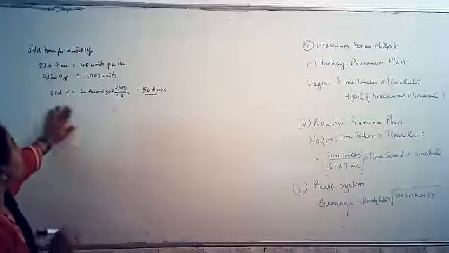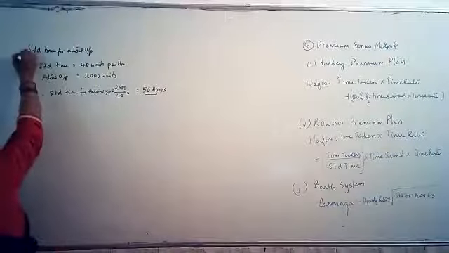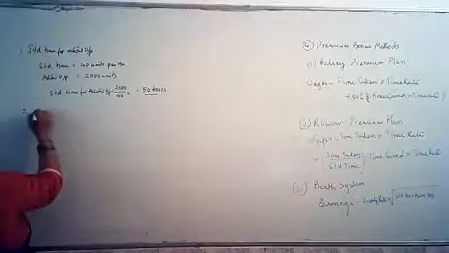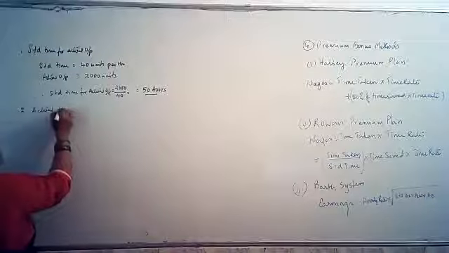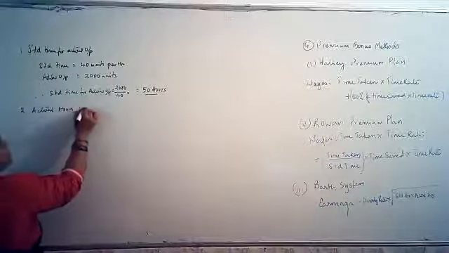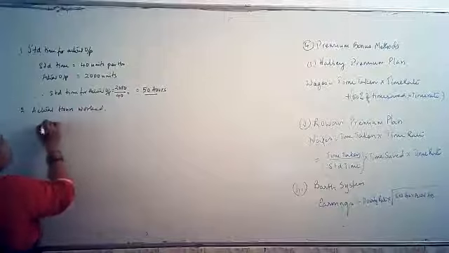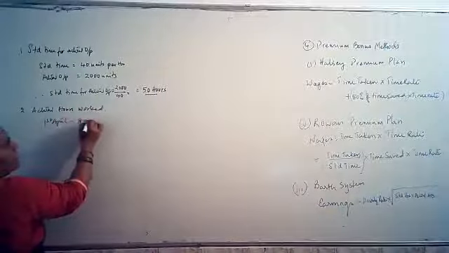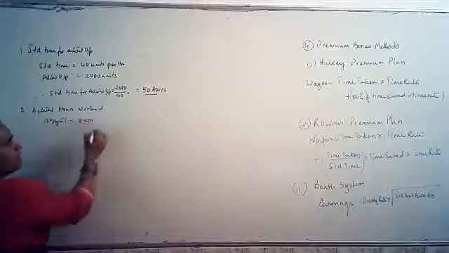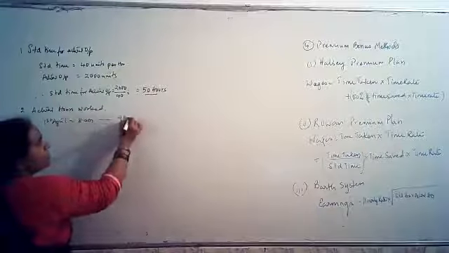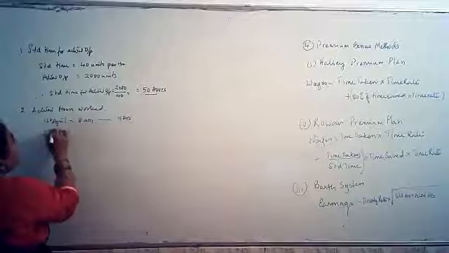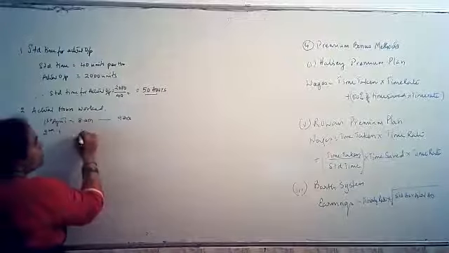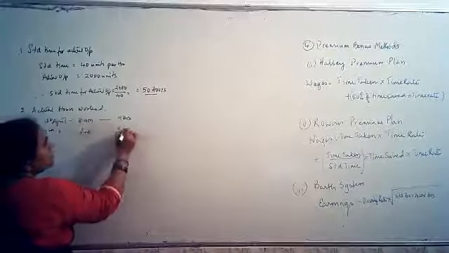So this is the first calculation. Second calculation, actual hours worked. So 1st April he has worked from 8 a.m., 9 hours. On 2nd April, again he has worked full 9 hours.